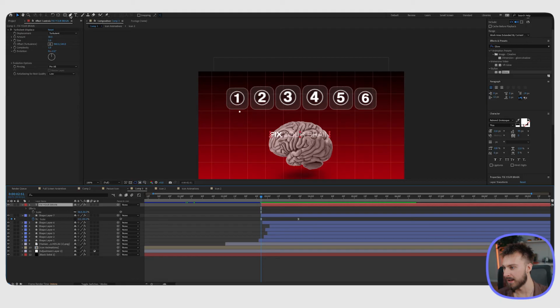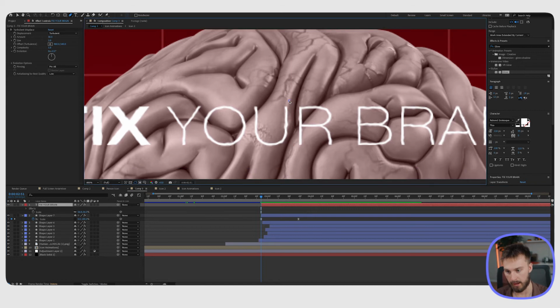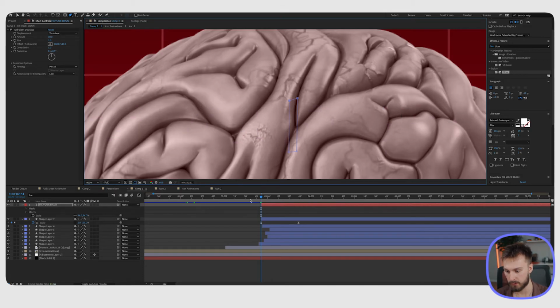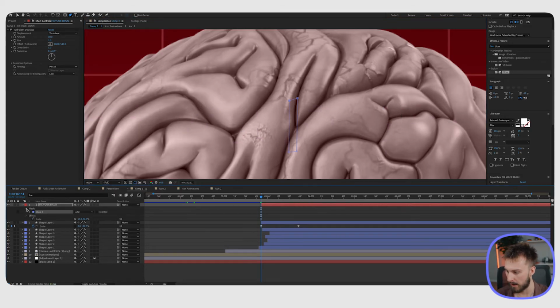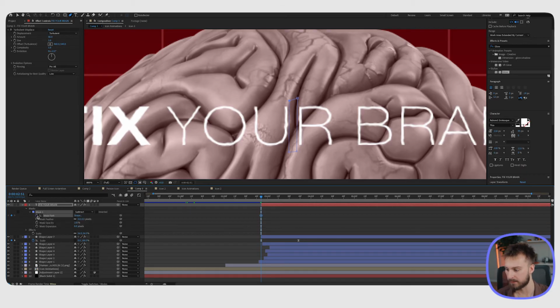But I'm going to take the pen tool here and make sure that this layer is selected. I'm going to really zoom in here and create a rectangle. Make sure I'm not going over any text here. So it's going to disappear, but we want to change the mask option to subtract. So anything that's going to be inside this rectangle is going to subtract. The next thing to do is mask path.